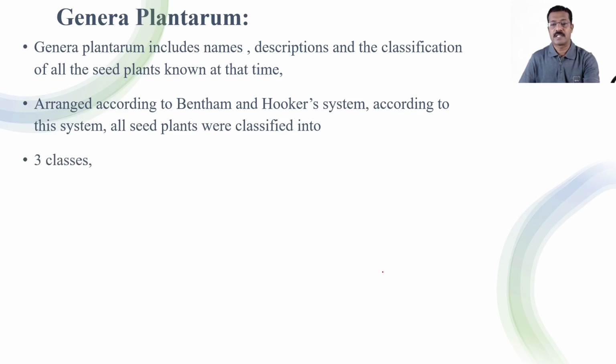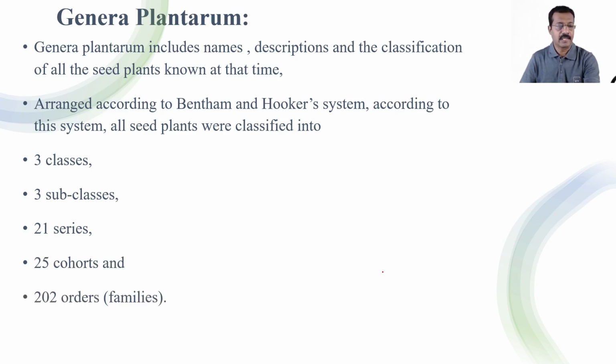According to this system, all seed plants were classified into 3 classes. See the outline of this Bentham and Hooker system. They have organized all the plants into 3 classes, then 3 subclasses, 11 series, 25 codes. Here, instead of order, they used the word codes, and 202 orders. Actually, it is families.